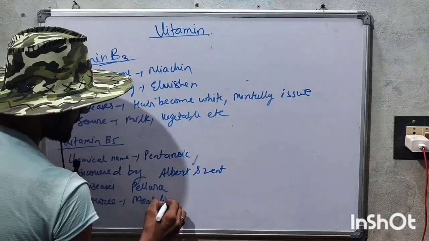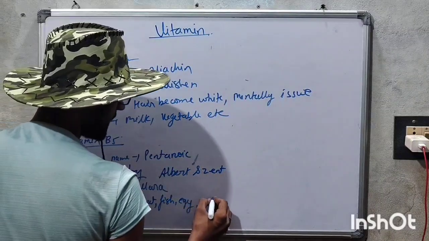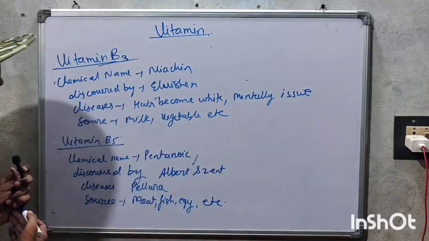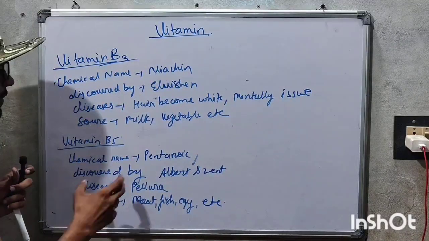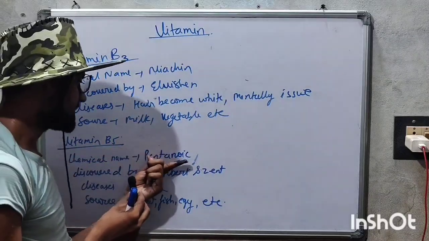fish, egg, and we can take etc. Then vegetables we can check that. So this is what about the Albert. Vitamin B5, that is a pantothenic acid.